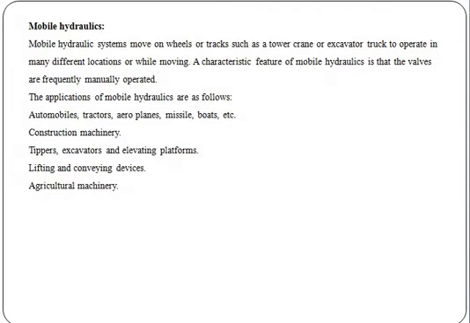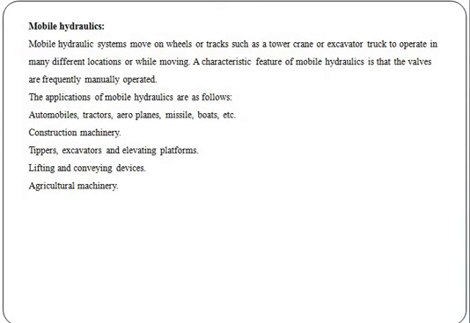Whereas mobile hydraulics systems move on wheels or tracks, such as a tower crane, which operates in many different locations or on the move.